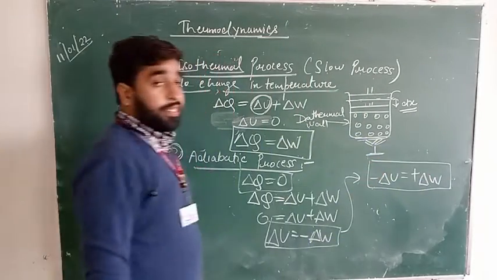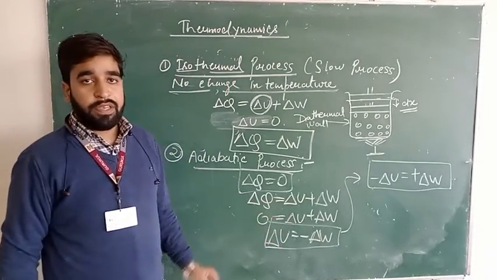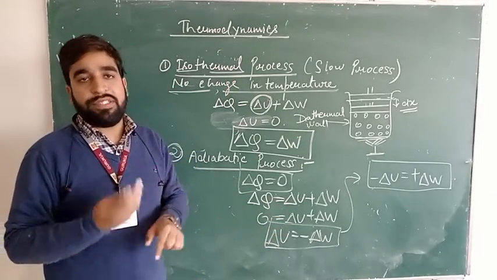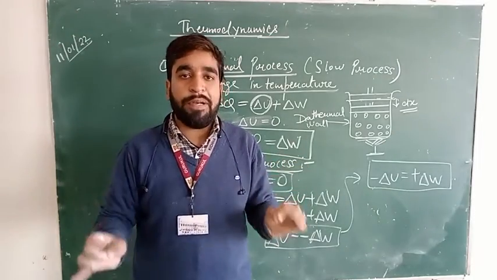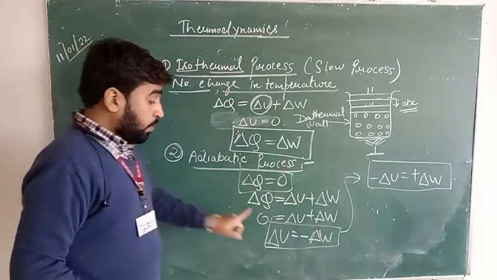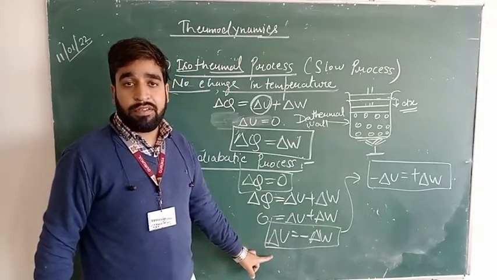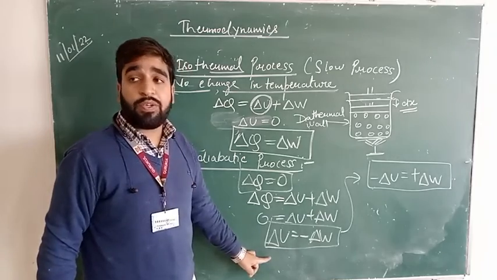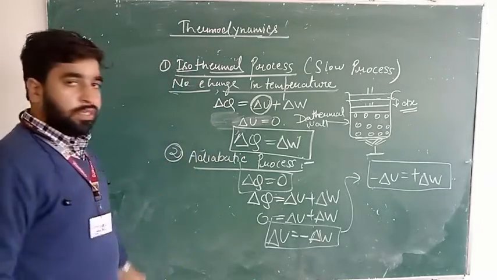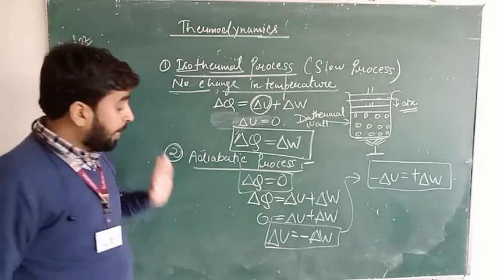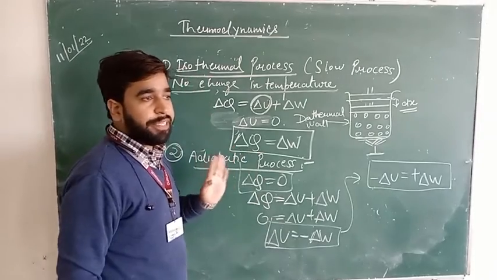Now, what is the practical meaning of this? Del U is equal to minus del W. Suppose you are not giving heat to a system. Suppose you are not giving food to a human being, and you are insisting that person do a certain work. You are not giving energy. Del Q is equal to 0. No energy is given to the body, but still you want that person to do a certain work. What will be the case?